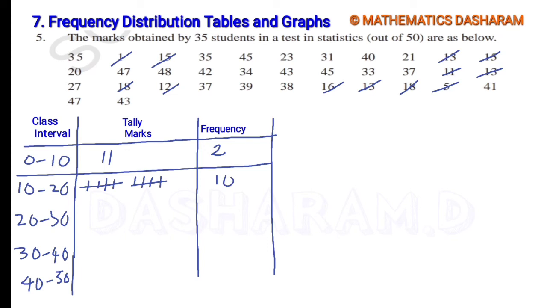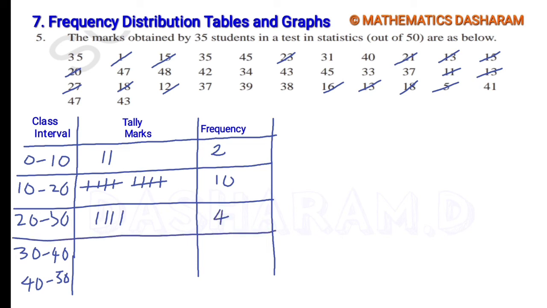So total 10 is the frequency. Next, 20 to 30 means 20 to 29.9. So 1, 2, 3, 4, only 4. So the frequency is 4.